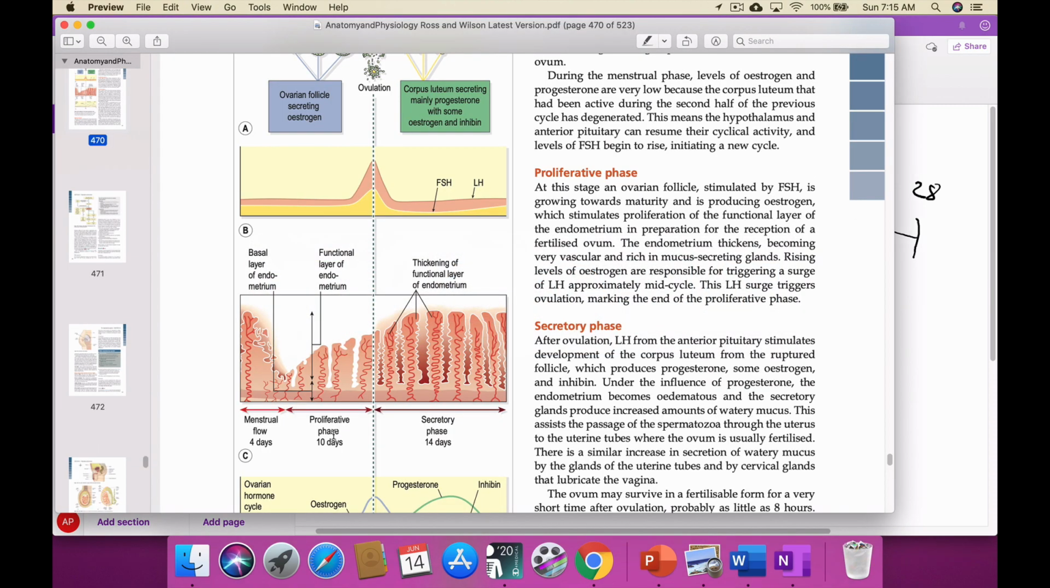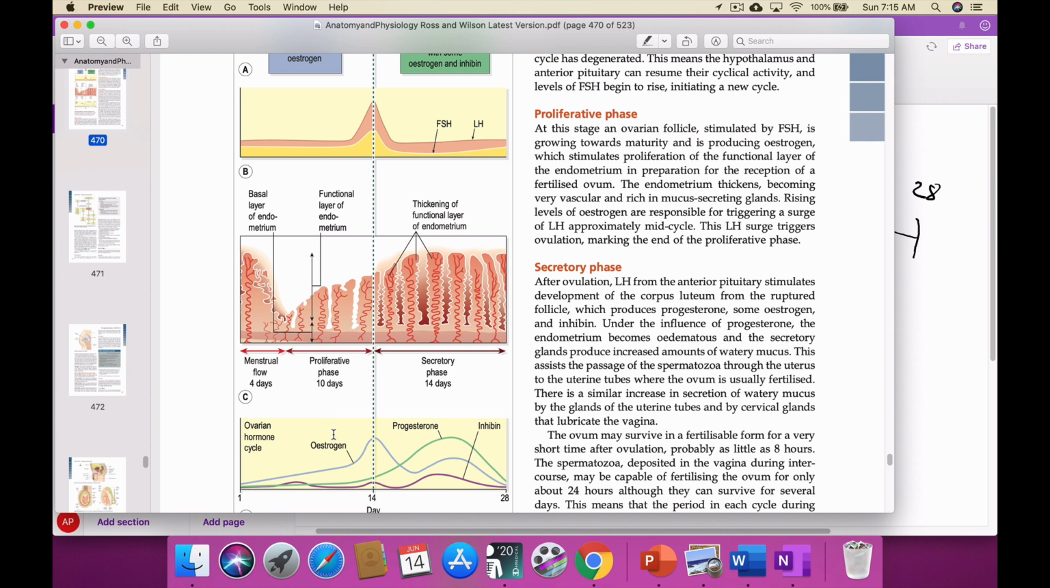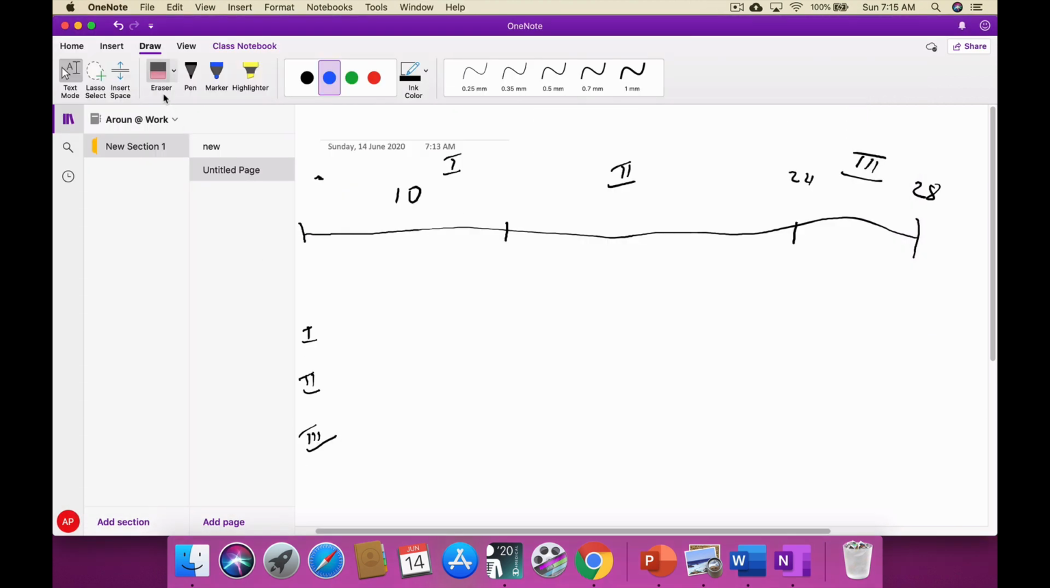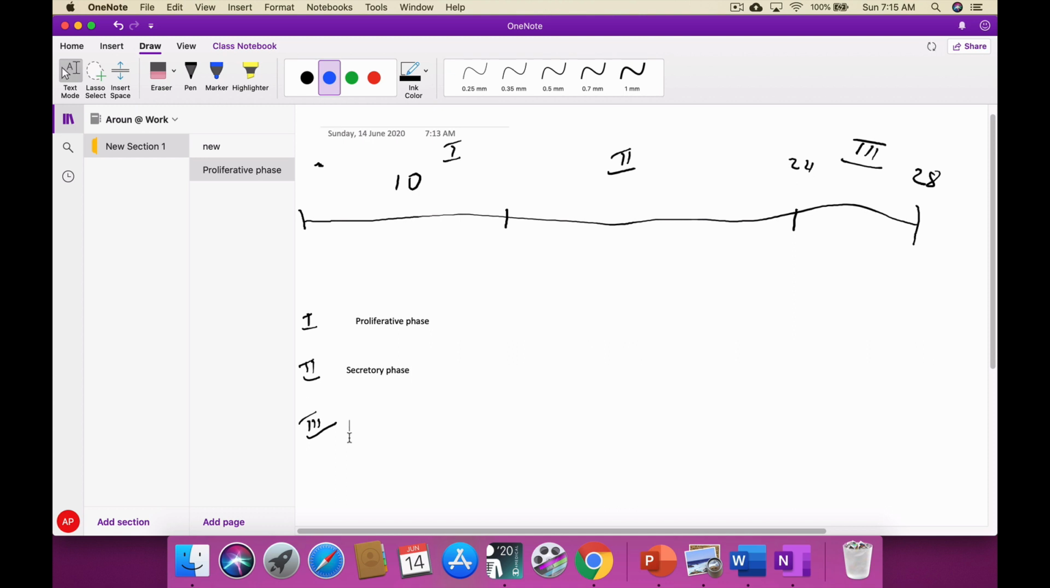So this phase 1, what happens here? Phase 1 is called the proliferative phase. Then phase 2 is called the secretory phase. Phase 3 is called the menstrual phase.